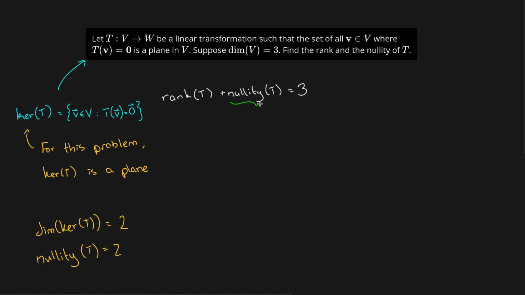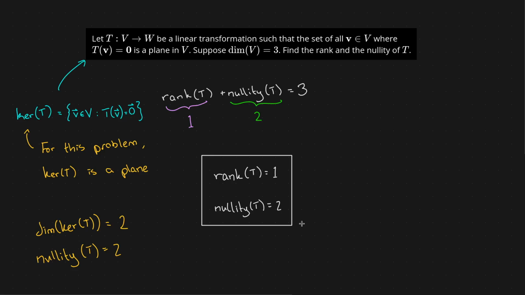So the nullity of T is equal to 2, and now we can really quickly see that the rank of T, in order to make this equation true, must be 1. So we don't know a whole lot about this transformation, but we know that the rank of the transformation, based on what we were told, has to be 1. We know that the nullity of the transformation has to be 2. And we found that out using the rank nullity theorem.